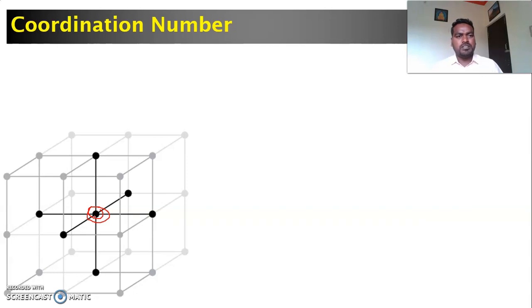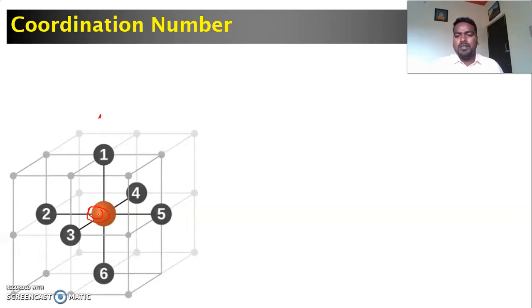Not this one, this is not an immediate neighbor. The neighboring atoms which surround this particular atom, that is the coordination number.